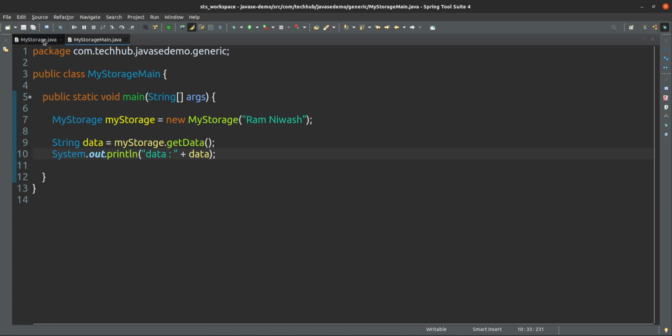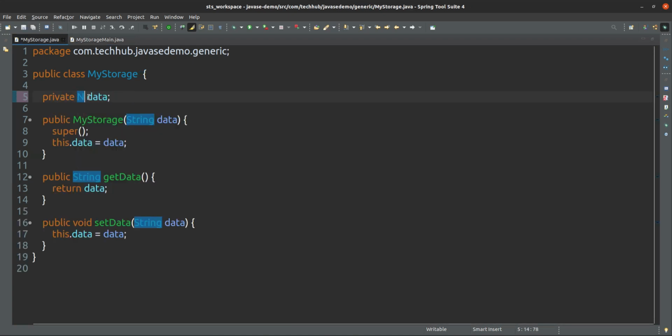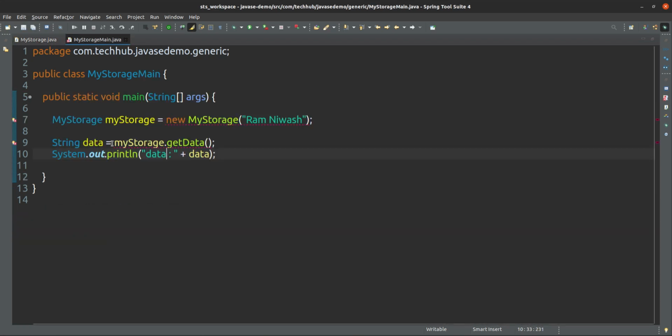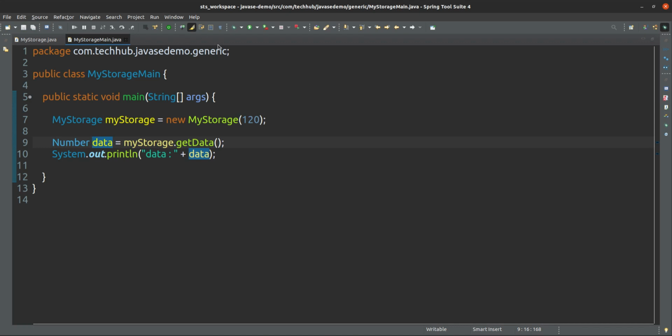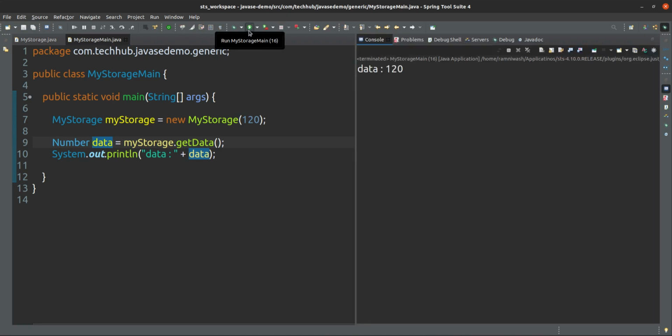I have to change this to number. Number means 120, that's it. So that is also a number, and this number is printing here.